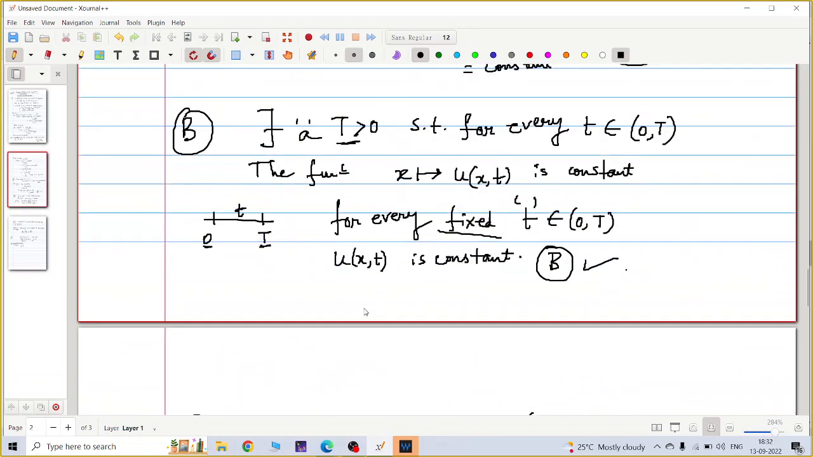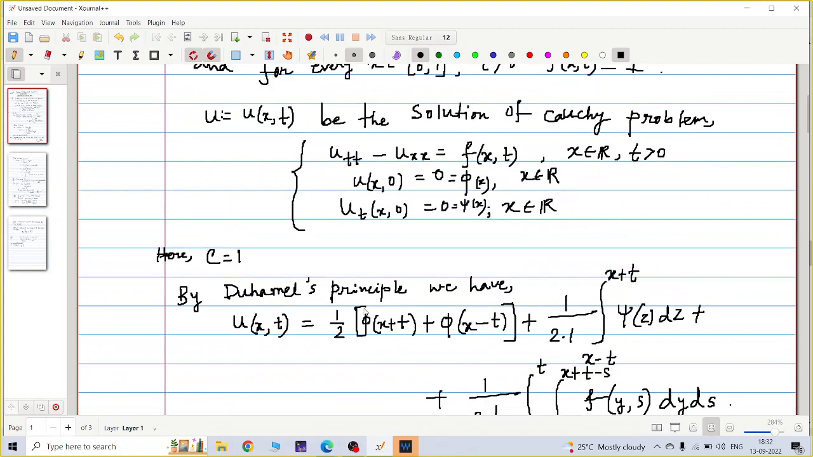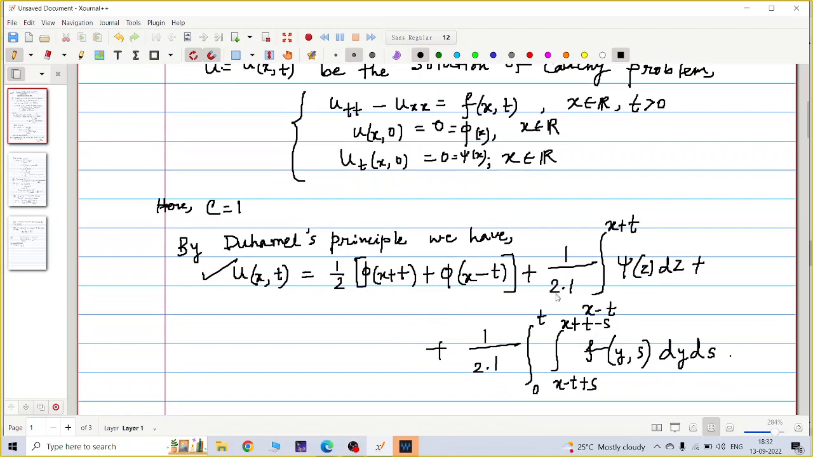I will show you the principal solution. This is the solution that I put. u(x,t) equal to half of phi(x plus ct) plus phi(x minus ct), plus 1 by 2c integral for psi, plus 1 by 2c for the non-homogeneous part. Here c is 1 again. From this to this it will be 0, since phi and psi are 0. Only f is non-zero here. So it is 1 by 2 integral 0 to t integral of f dy ds, right?